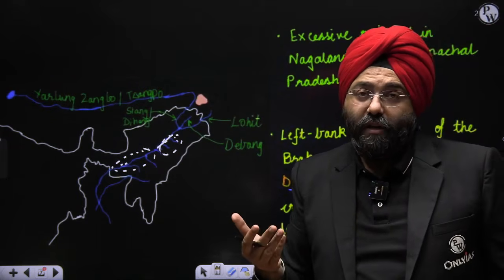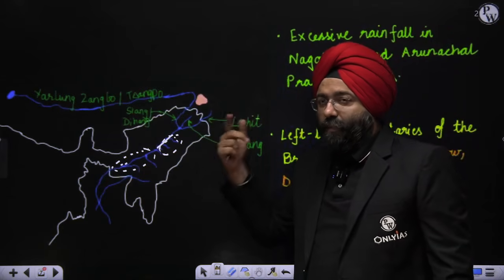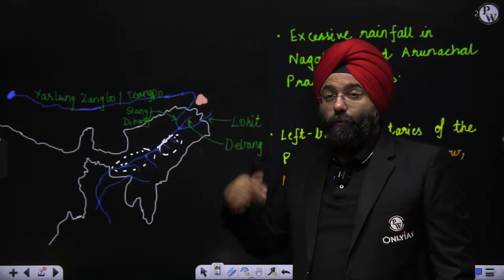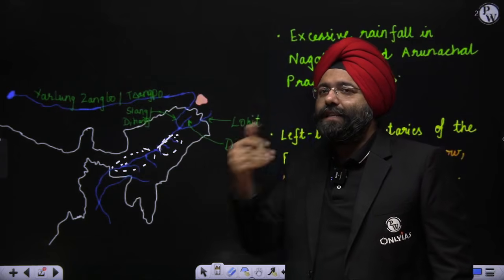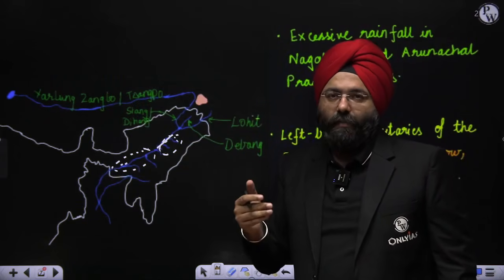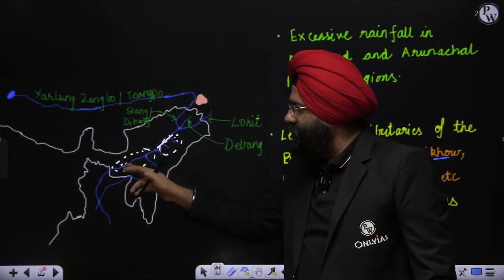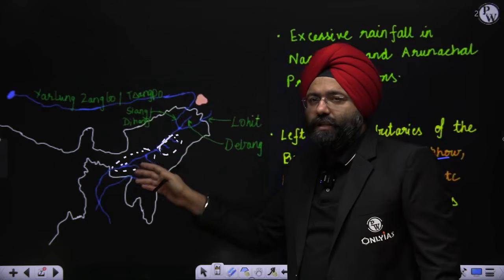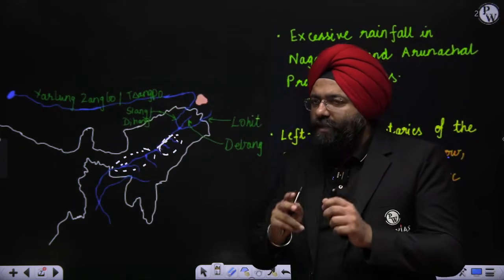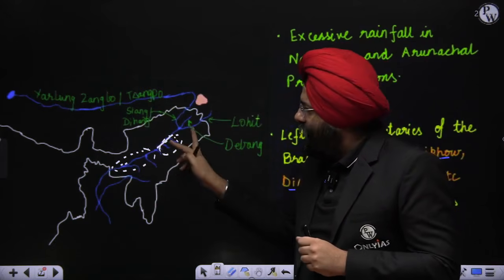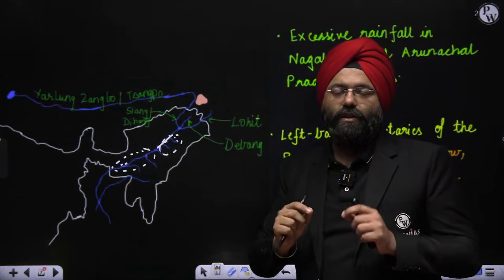Now, the Brahmaputra River brings its sediments, agreed. But when excessive rainfall happened here, particularly these regions are devoid of what? Forest cover nowadays, because of that excessive deforestation which we'll study. They bring an excessive load of sediments with them. Now that sediment is further deposited in these regions, which leads to the river changing its courses and moving to different regions, and that is why leading to flooding in those regions. This is what is very special about the 2026 flood, where the upper regions have also experienced a flooding situation, which normally does not happen in this particular region.